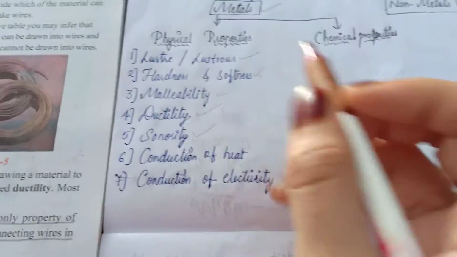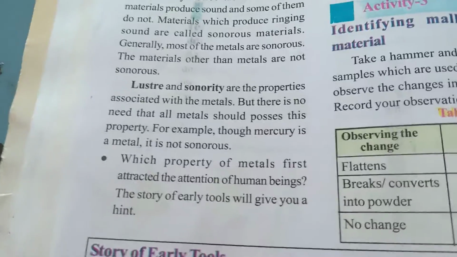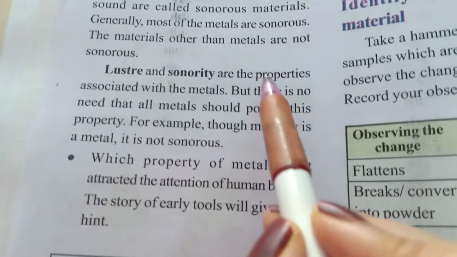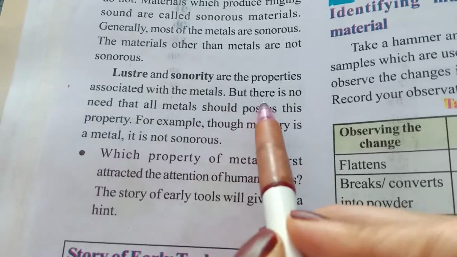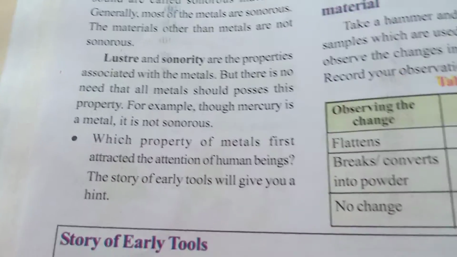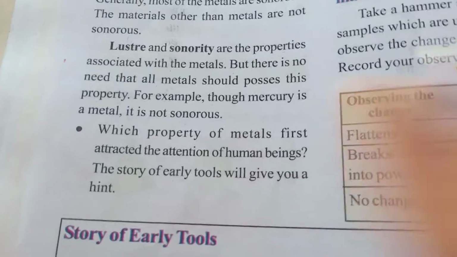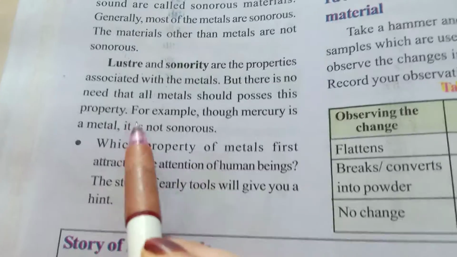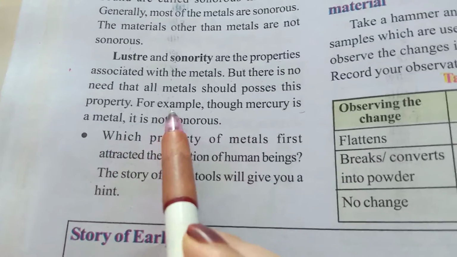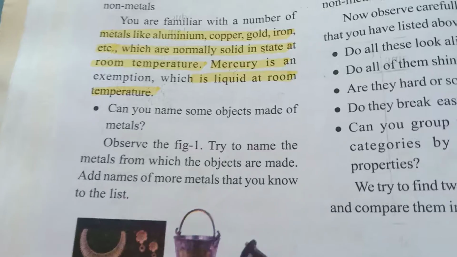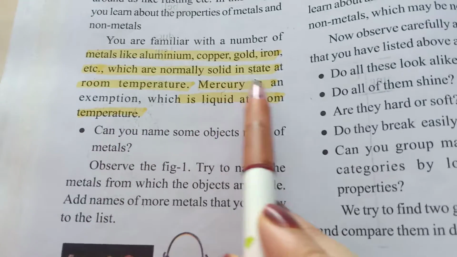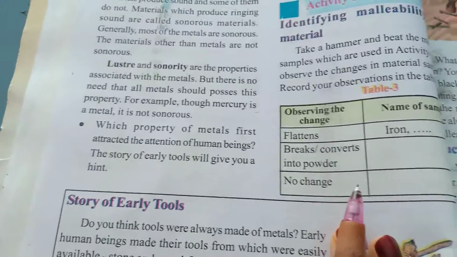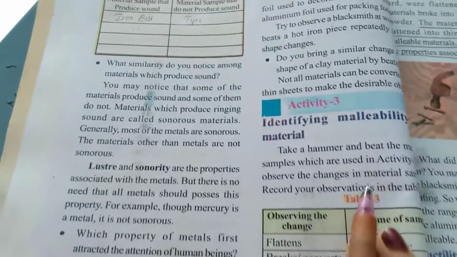Under physical properties of metals, let me give you information about another thing: luster and sonority. Those two are properties of metals only, but there is no rule that all metals should possess these two properties. For example, mercury is a metal, but it is not sonorous. As I said, mercury is in liquid form, so it can't produce a sonorous sound. You should remember this in your minds.